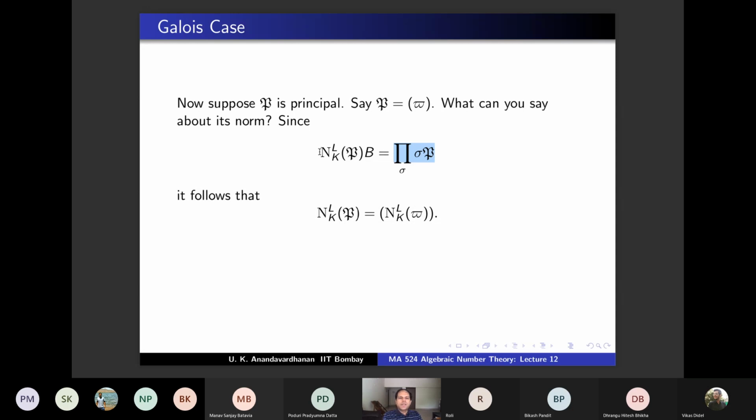But the left hand side is what? What is clear is the right hand side belongs to A. Because it belongs to A, this is the same as this intersection A. But this intersection A is the same as this, so you get this. If you take an ideal P and go upstairs you get PB, and what is PB intersection A?